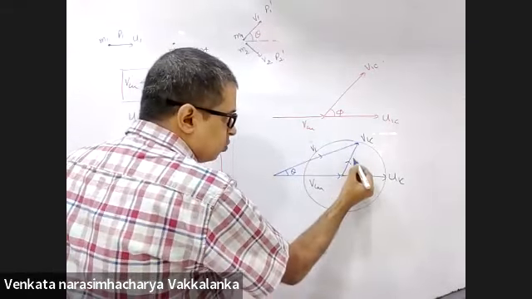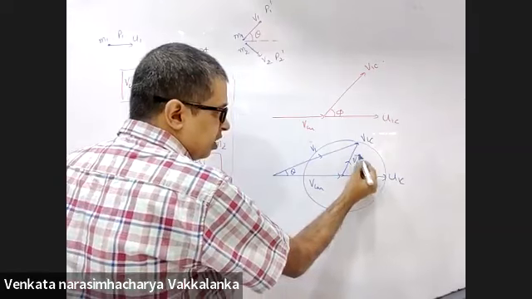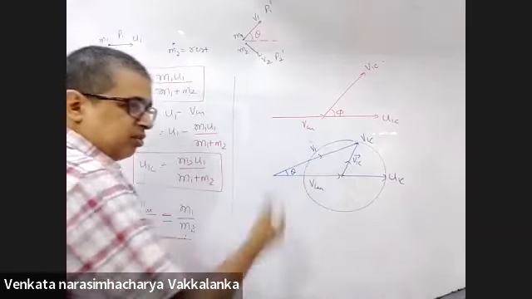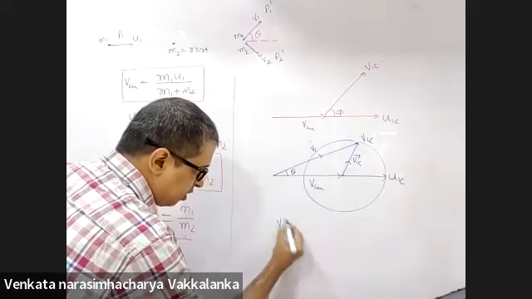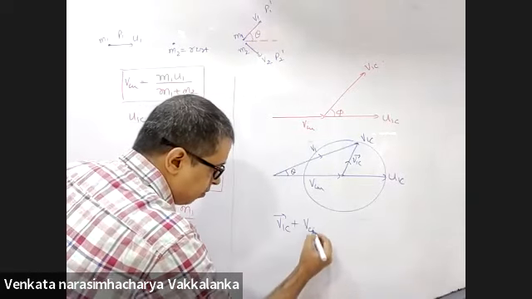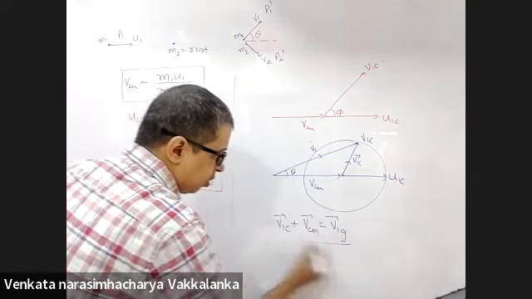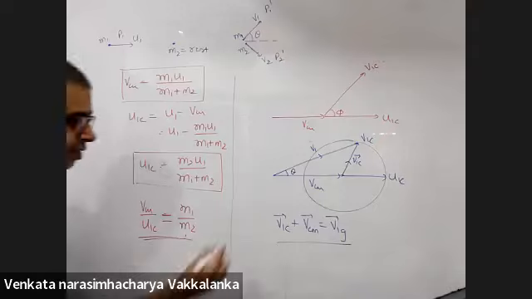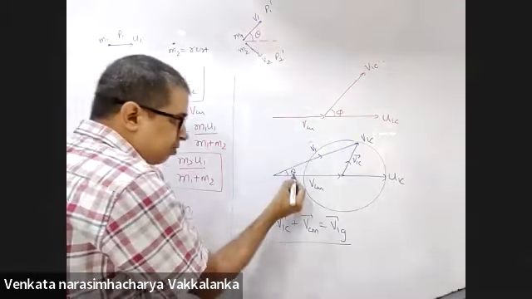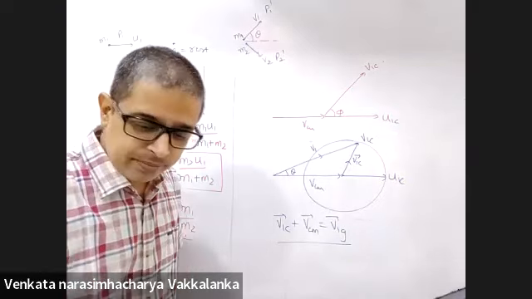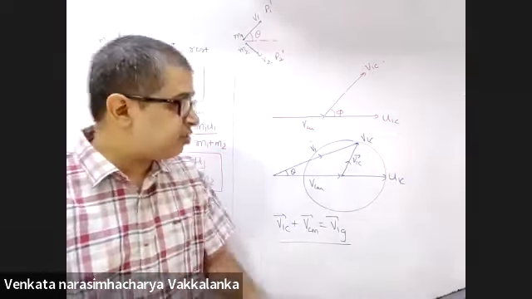Why? This is the velocity of one in the center of mass frame plus the velocity of the center of mass. Will I get the velocity with respect to ground? Yes. Velocity of one in the center of mass frame plus velocity of center of mass will give velocity of one in the ground frame. This theta is what you are asking me for maximum. That is what you were asking. What all information did I use?